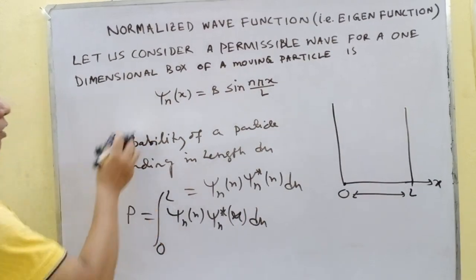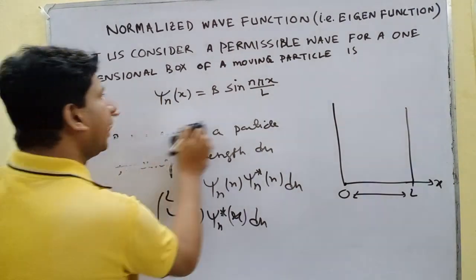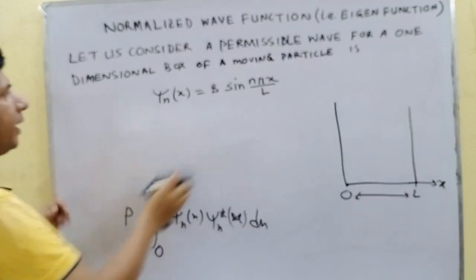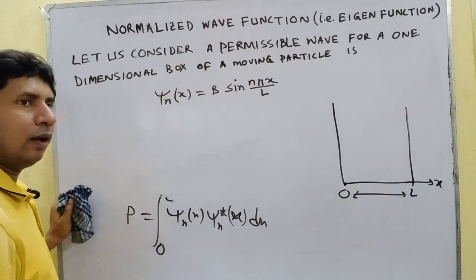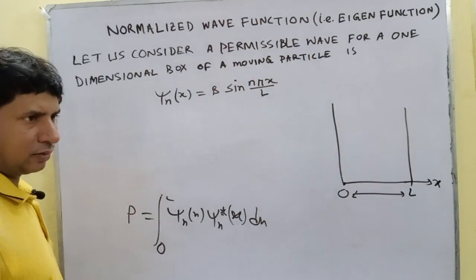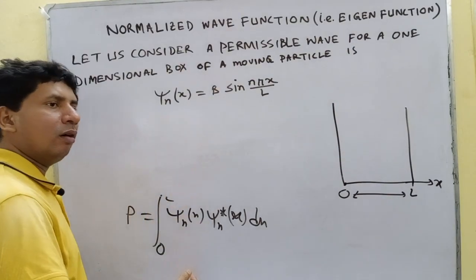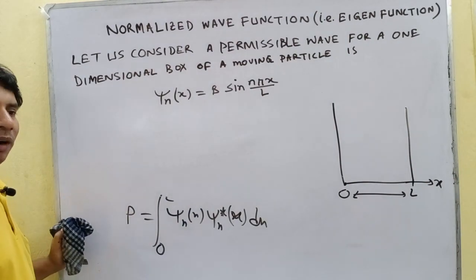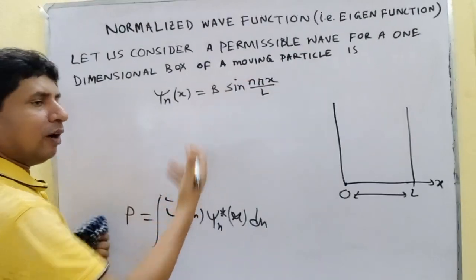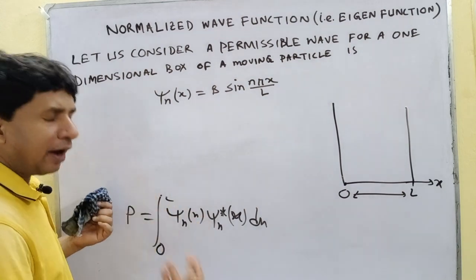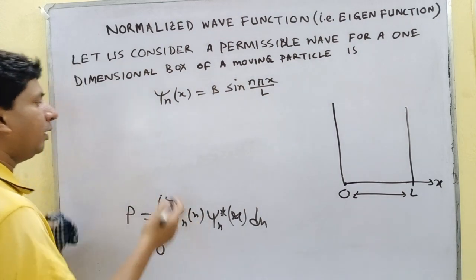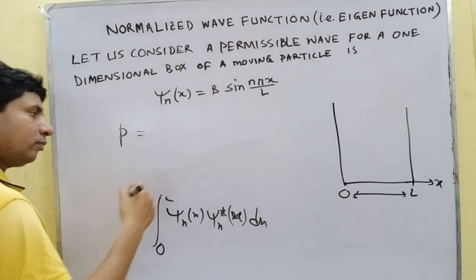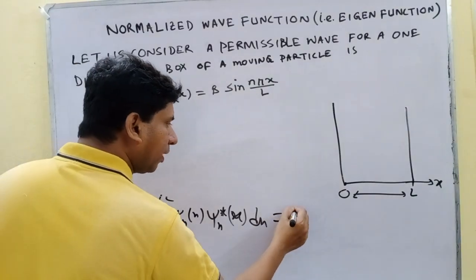Now we already know psi x equals this. What is the value of psi x? This. And psi star is also this, because there is no complex number, there is no i. Hence, the total probability must be equal to 1.